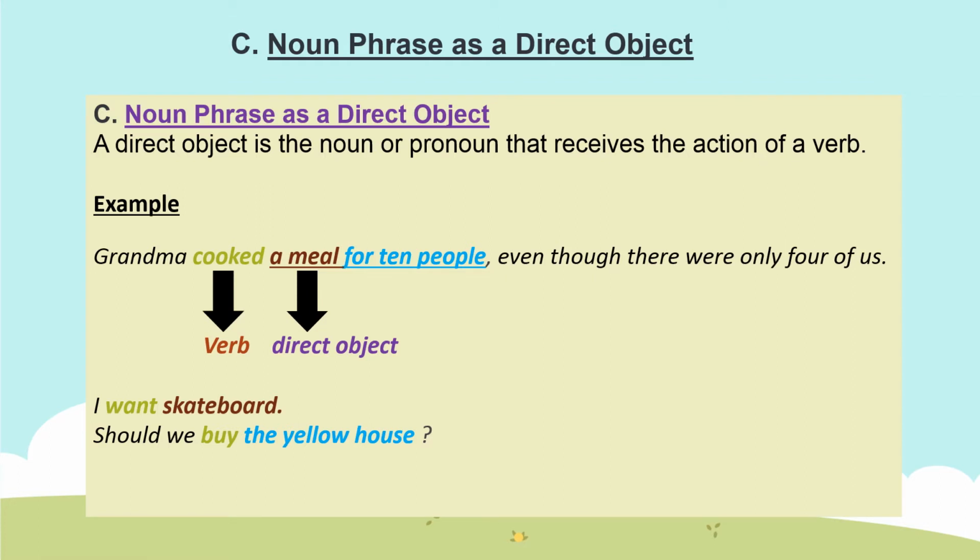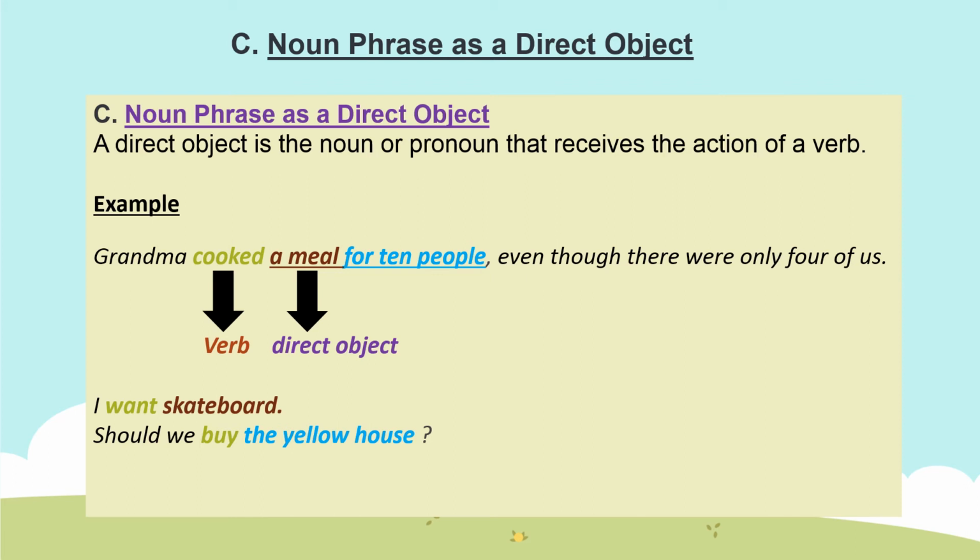Third, the noun phrase can act as a direct object. A direct object is the noun or a pronoun that receives the action of a verb. Let us observe the example. Grandma cooked a meal for 10 people, even though there were only 4 of us. Here, the verb in this sentence is cooked, and the object that is being cooked is a meal. And rest of the phrase for 10 people creates a noun phrase that acts as a direct object.